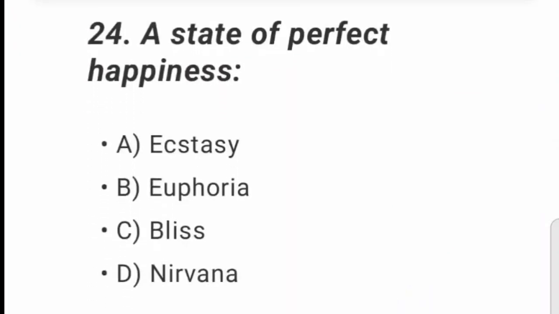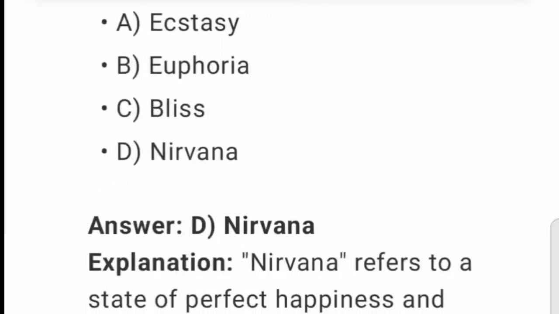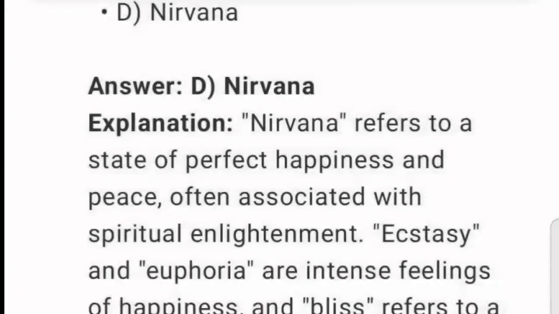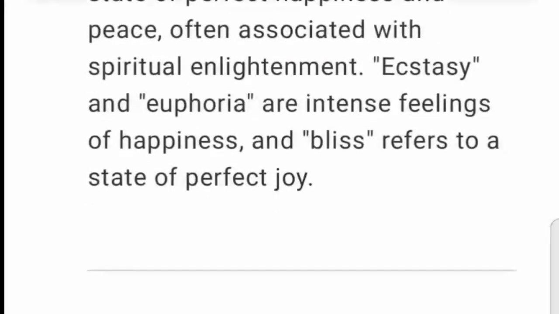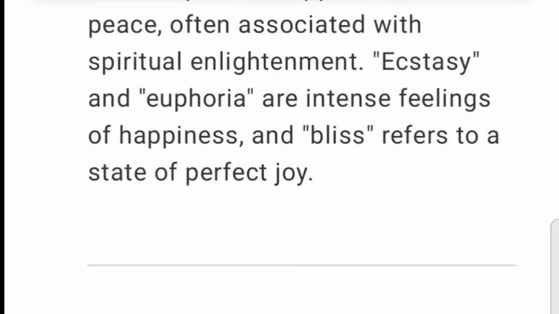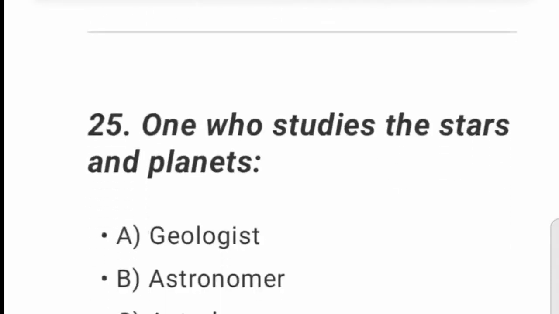24. A state of perfect happiness. A. Ecstasy. B. Euphoria. C. Bliss. Answer: D. Nirvana. Explanation: nirvana refers to a state of perfect happiness and peace, often associated with spiritual enlightenment. Ecstasy and euphoria are intense feelings of happiness, and bliss refers to a state of perfect joy.